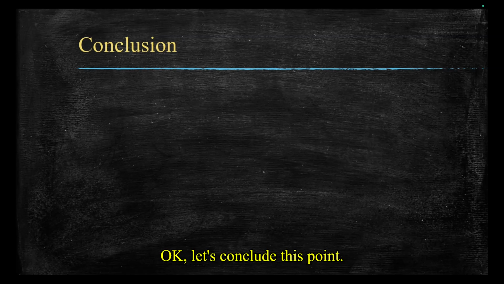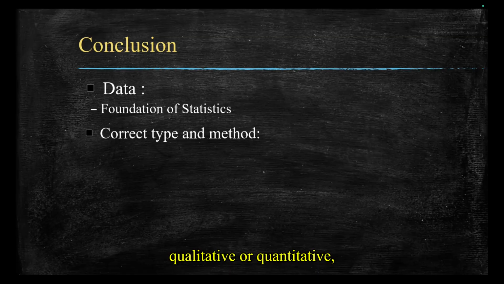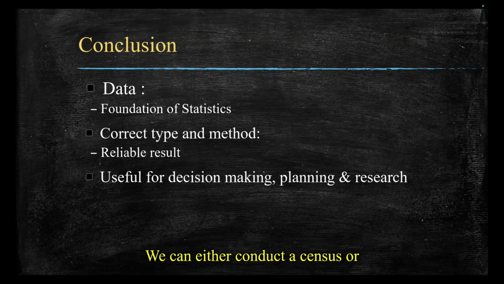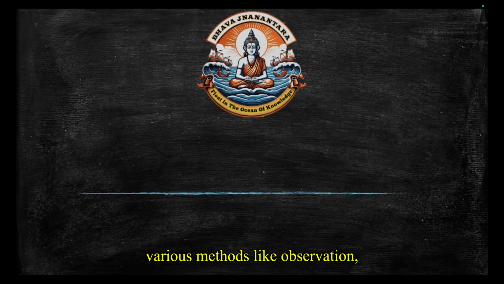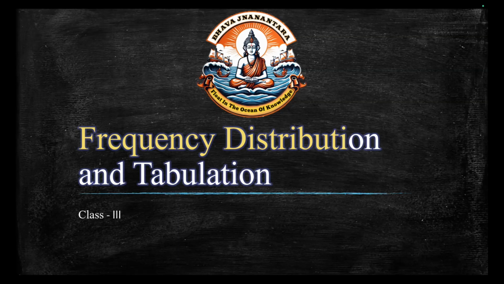Okay, let's conclude this point. Data is the foundation of statistics. It can be qualitative or quantitative, primary or secondary, and classified by scale. We can either conduct a census or sample survey depending on the resources. Data can be collected through various methods like observation, interview, questionnaire, schedules, experiments, or from published and unpublished sources. Remember, the quality of statistical analysis depends on the quality of data we collected.